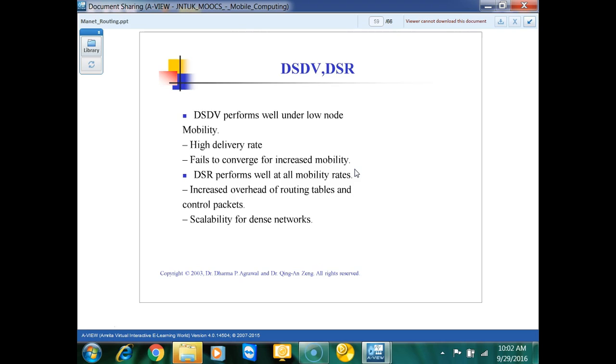Does it make sense? So you can say that this is also dynamic, because we are dynamically maintaining the routing tables. We will see in the next step, when we discuss DSDV more, how frequently it updates its routing table.